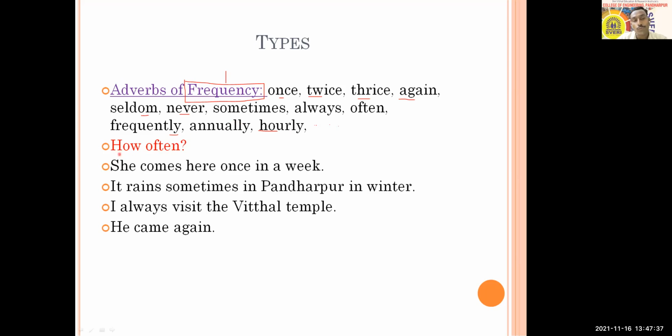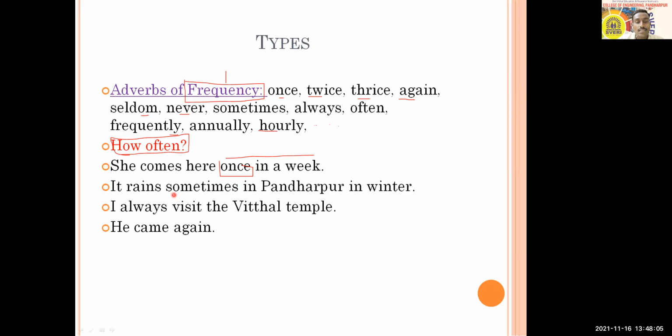If you ask a question with how often, then you'll get the answer, and that answer will be an adverb of frequency. She comes here once in a week. The word once tells us about her coming here. If you ask the question like this, how often does she come here? You'll get the answer once in a week, and that is an adverb of frequency.